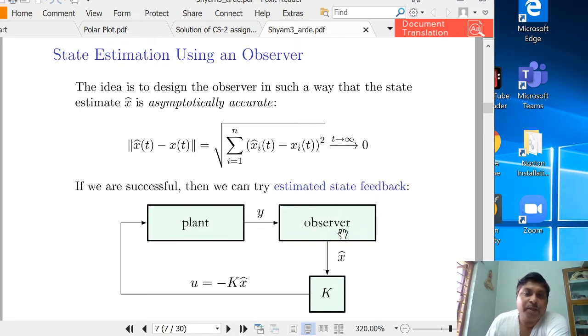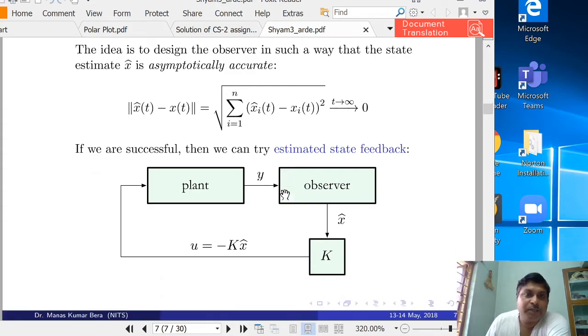It is also a dynamical system. The observer is a dynamical system, but it is not a physical system. It can be implemented as an algorithm, or in a computer, which produces the estimated state x hat. And our aim is to design the observer in such a way that the difference between the true state and the estimated state goes to zero as t tends to infinity.